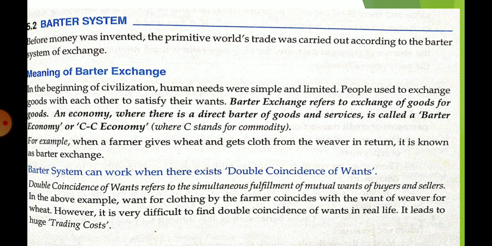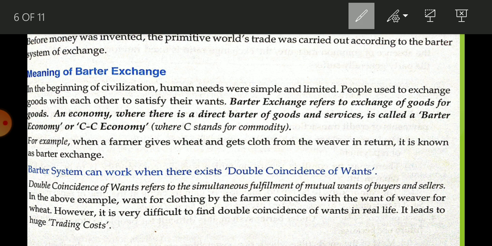First of all, the barter system exists in the primitive world, when there was the starting of the human era. Our wants were limited, there were not so many unlimited wants at that time. Basically food and clothing, that much was our requirement. So at that time there was the barter system.